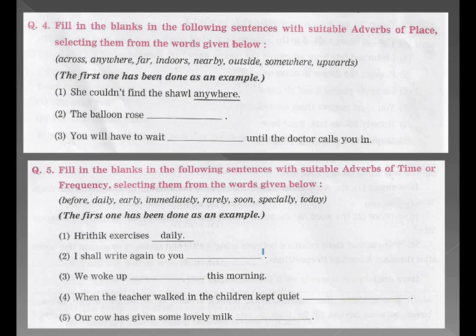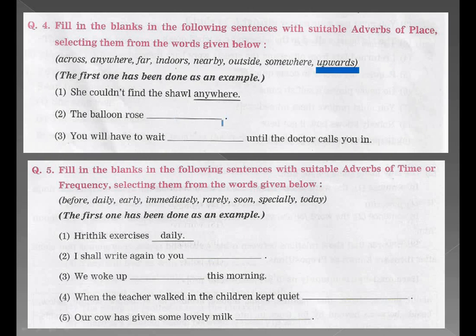Question 4. Fill in the blanks in the following sentences with suitable adverbs of place, selecting them from the words given below in the bracket. She couldn't find the shawl anywhere. These are the adverbs of place. Now what you have to fill in the blanks. The balloon rose upwards. Upwards is the answer for the second one.